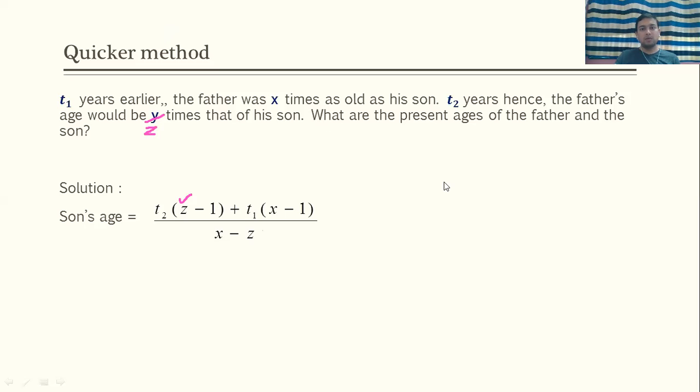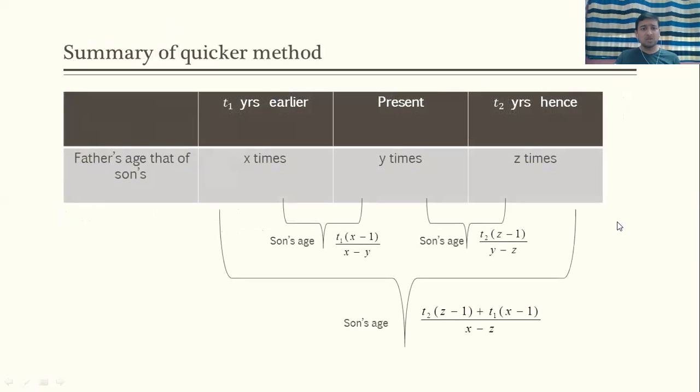Now let us move and let us see the type 4 problem. So before that, this is very important and also interesting. So whatever quicker methods we have seen, I have summarized here. Okay, so T1 years earlier, then percentage, and T2 years hence, T2 years after.